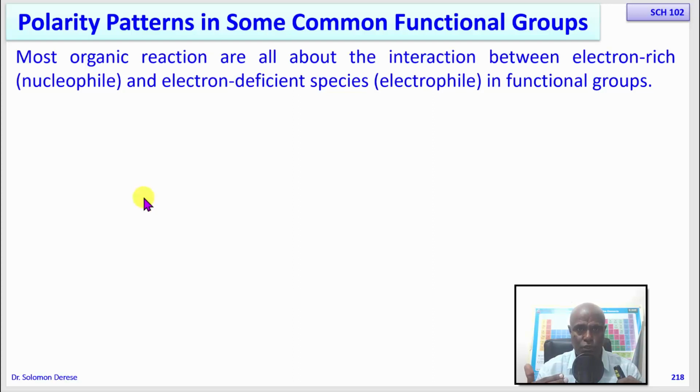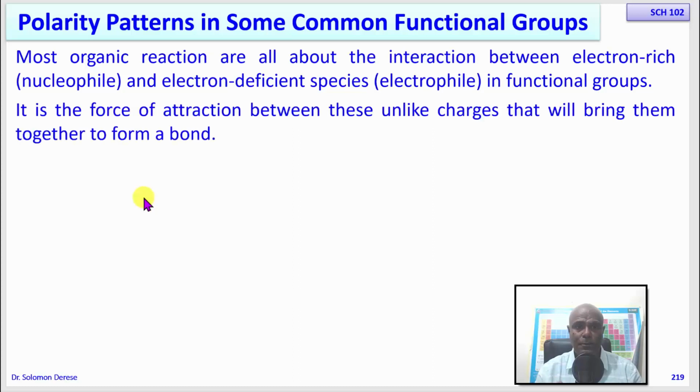So when you want to understand how a particular organic molecule reacts, you must see and understand how the bonds in this molecule, in this particular functional group, are polarized. Okay, and then knowledge of that will tell us how it's going to react.